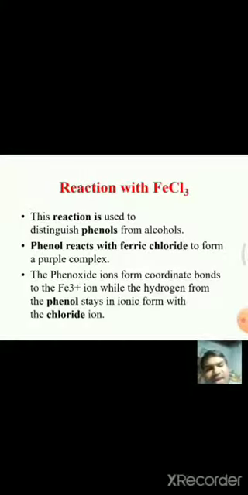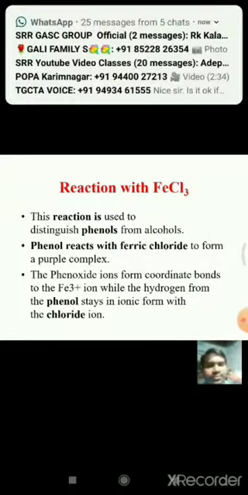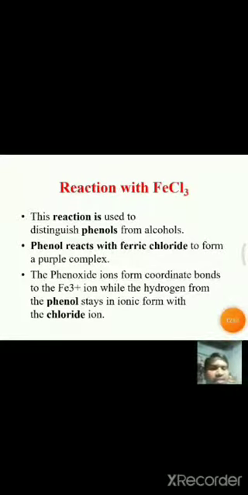It is a reaction that distinguishes phenols from alcohols. That means it differentiates phenol from alcohols. Phenols react with ferric chloride and form a purple complex.